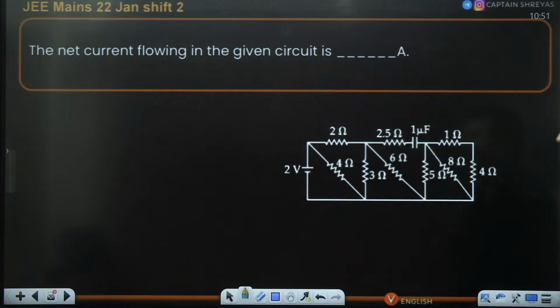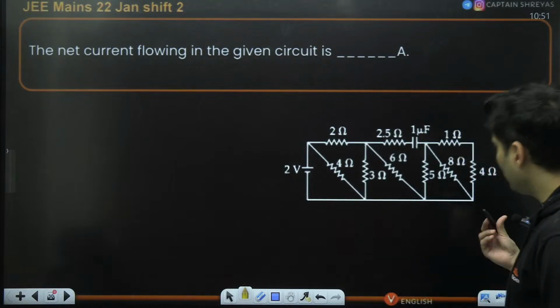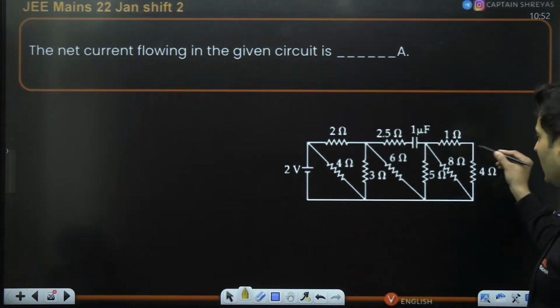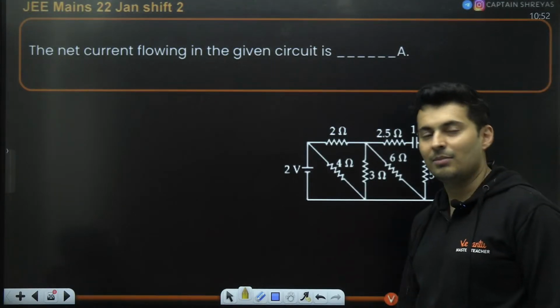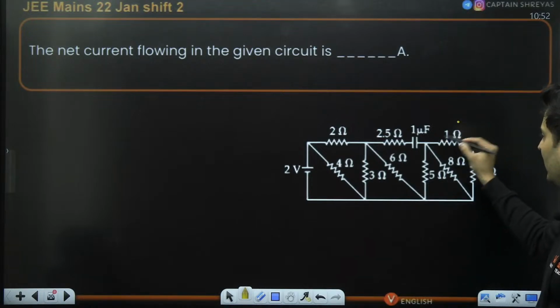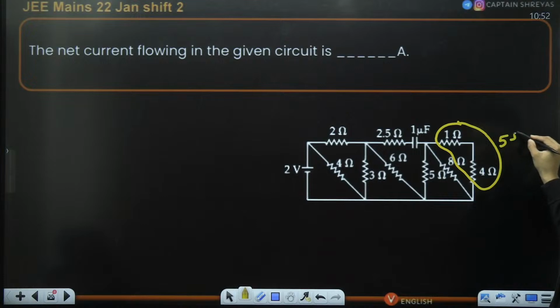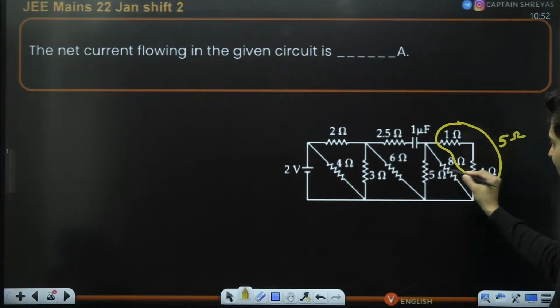The net current flowing in the given circuit is... this kind of question has been asked in multiple competitive exams in different ways. In fact, if you remember the KVPY exam, it used to be there a long time back. So those exams used to generally have these kinds of questions. Anyways, how to solve this: look at it. These two resistors are actually in series, so this is basically 5 ohm. Now this 5 and this 5, can you notice? They are in parallel.